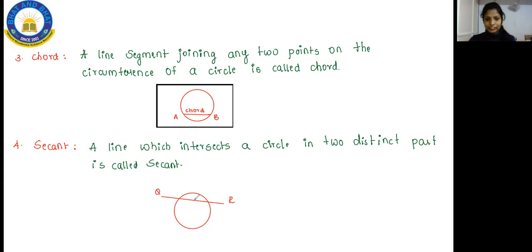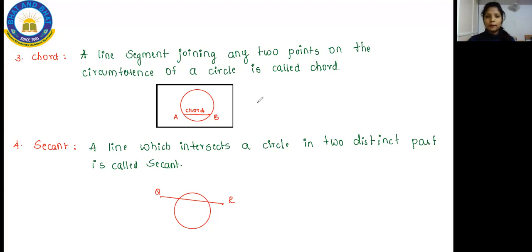You can see the intersection points here, and you have two distinct parts. Here you have one point called Q, here you have one point called R. These are two different points in a circle. So that is called a secant.